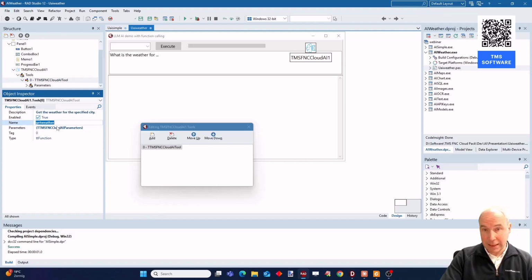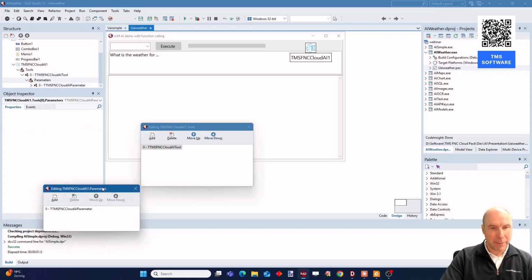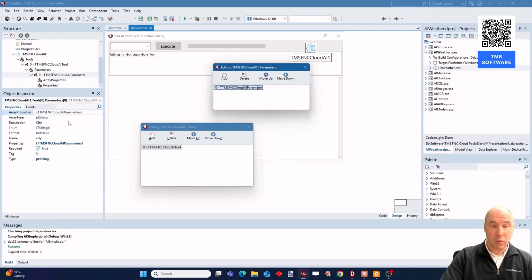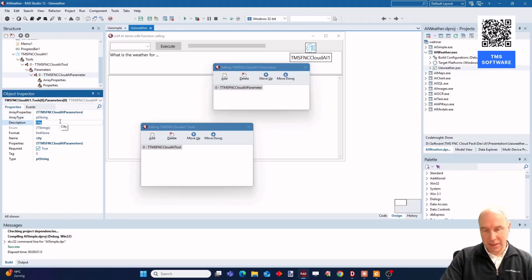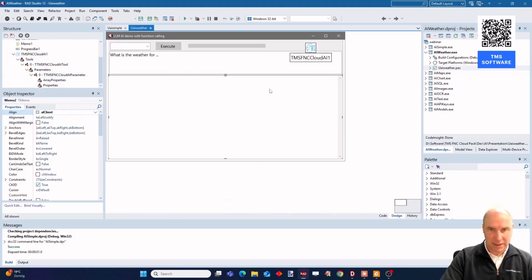So that's that unique identifier that the Cloud LLM will send back to us. And if we have a look at the parameters, there is only one parameter necessary for this. It's a string parameter. The description is the name of the city. Of course, that is all that there is to this.